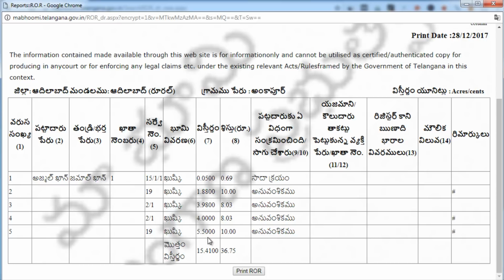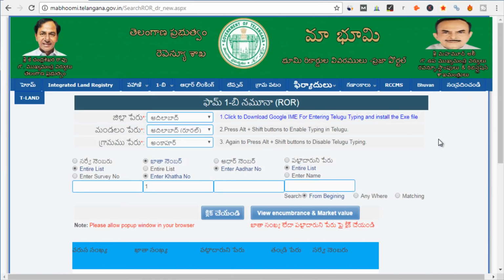Another important piece of information you can get from ROR is the type of loans and liabilities on that particular land. Column number 13 will give you any kind of loans, liabilities, or any tax dues on that particular land. That information you can also get from here. So this is how you can get a record of rights for a particular owner or a particular family. Now if you want to see the map of a particular land, let's see how we can do that.